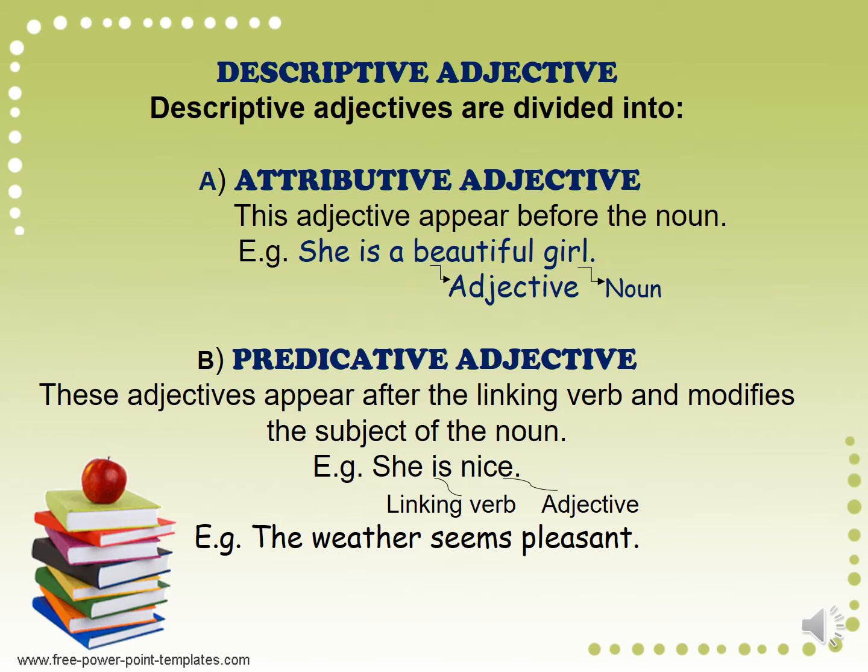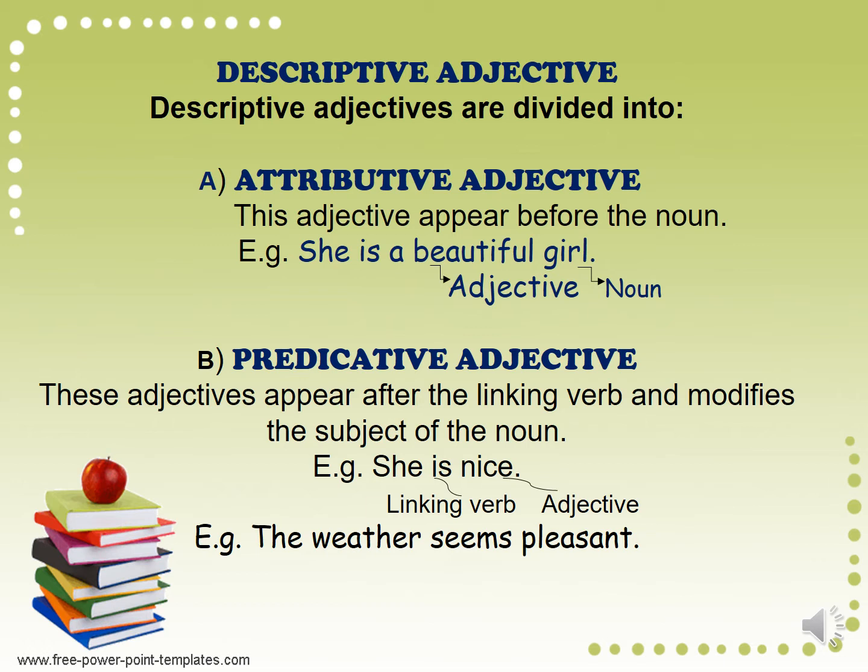Predicative adjectives are adjectives that appear after the linking verb and modify the subject of the nouns. For example, she is nice. Note that in this example, the adjective nice appears right after the linking verb is.